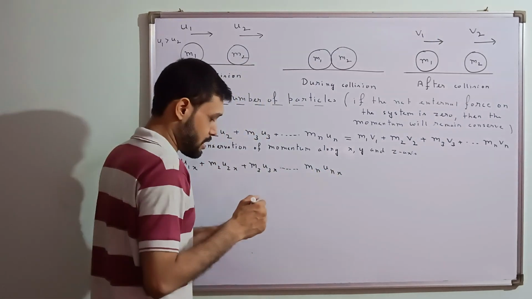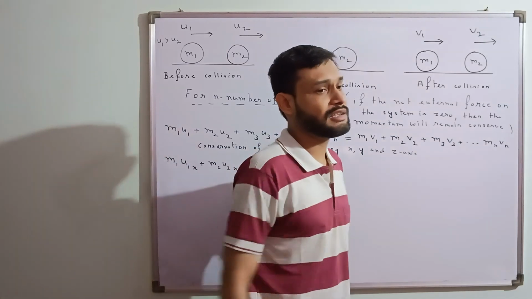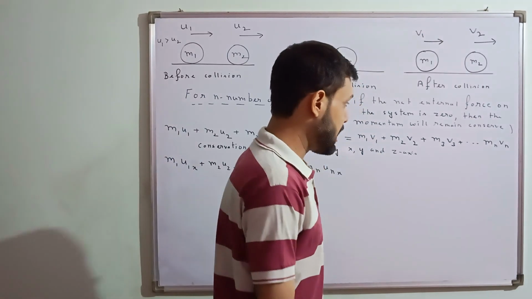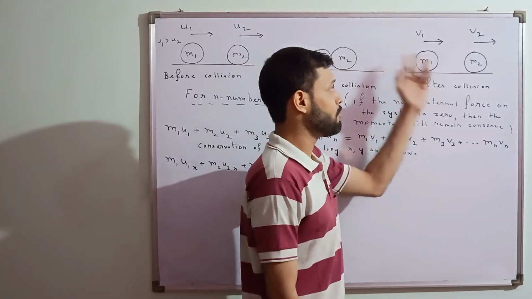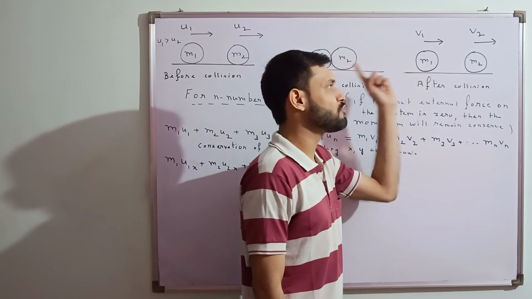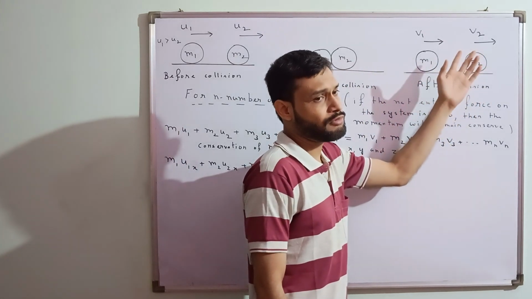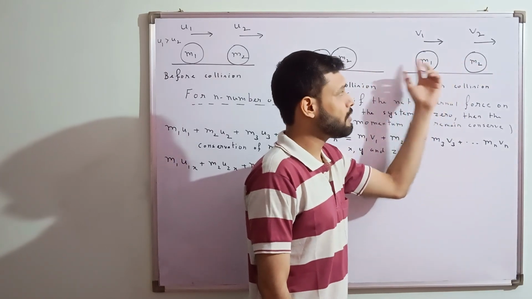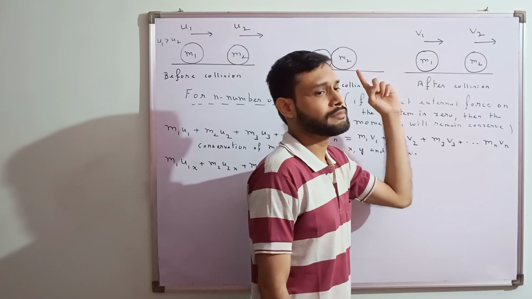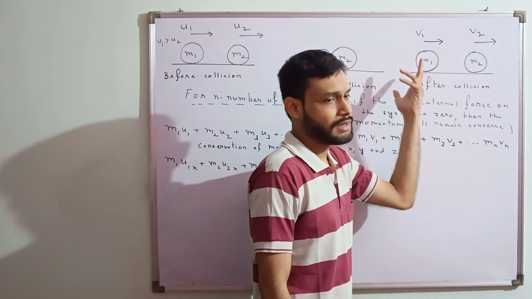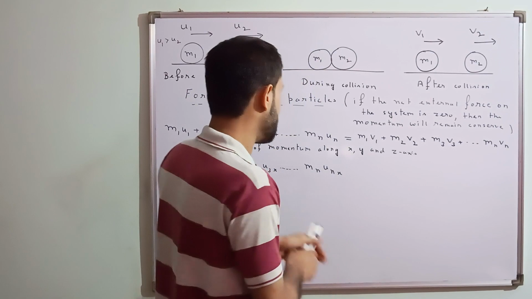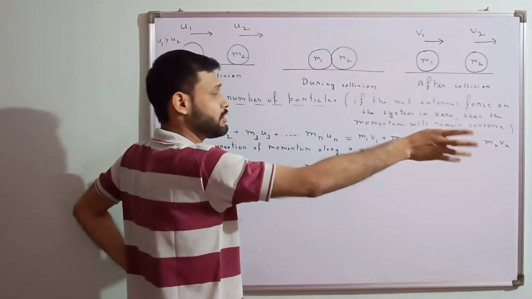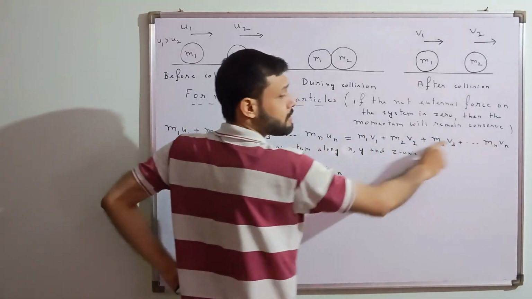Suppose the objects are interacting with each other, or colliding with each other, or whatever the situation is. I am considering only one dimensional motion over here, not two dimensional, so the objects are moving in a straight line only. So we are conserving the momentum along one axis only. If we have to do the conservation of momentum along one axis, then we will write this equation, conservation of momentum.